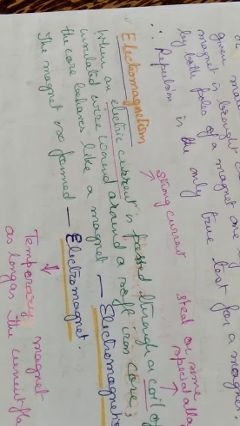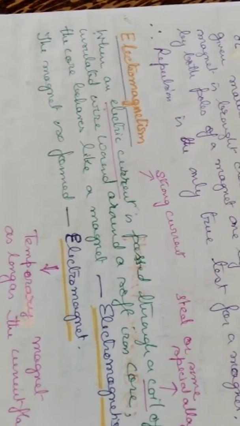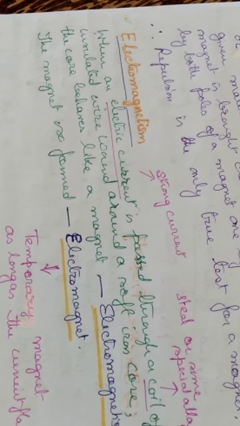Electromagnetism is the magnetic property which is developed in a soft iron core, which may be steel or some special alloy, when electric current is passed through it, and that soft iron core behaves like a magnet. That substance exhibits electromagnetism. Magnetism due to electricity. So the magnet so formed is an electromagnet, and that is a temporary magnet.